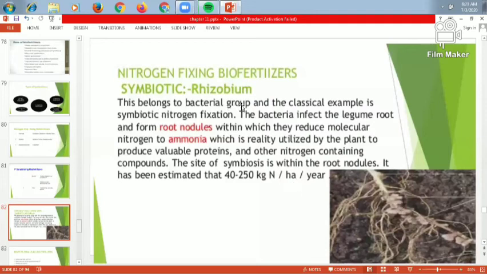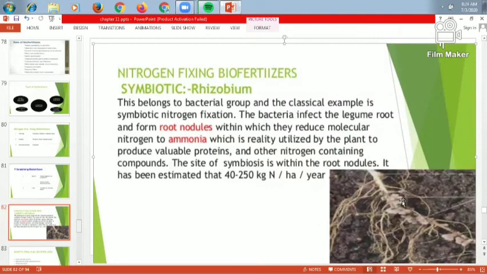So this belongs to the bacterial group, and the classical example is symbiotic nitrogen fixation. The bacteria infect the legume root and form the root nodules, within which they reduce the atmospheric nitrogen into ammonia, which is utilized by the plant to produce valuable protein and other nitrogen containing compounds. The site of the symbiosis is within the root nodules. It has been estimated at about 40 to 50 kg nitrogen per hectare per year. So these are the root nodules.